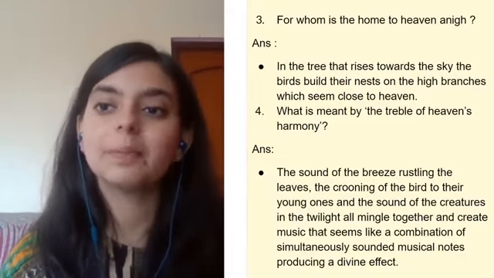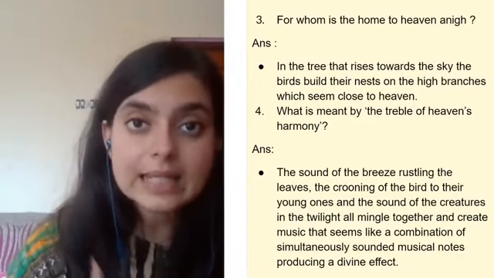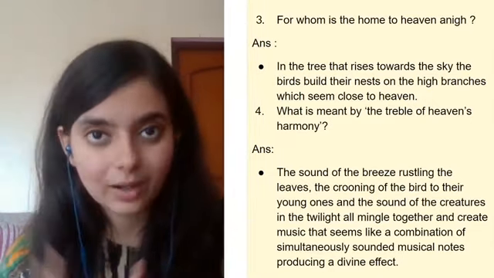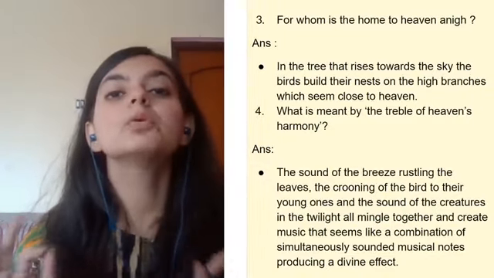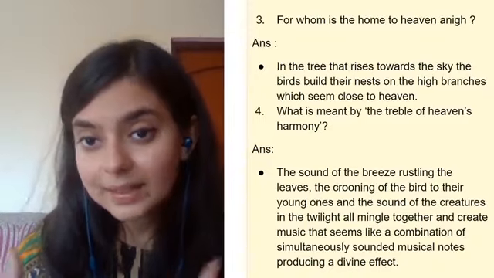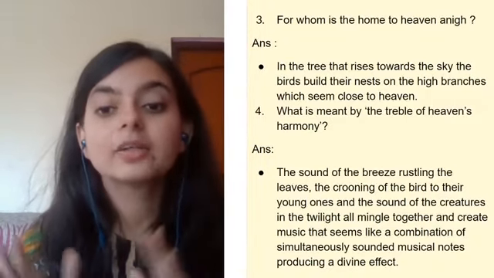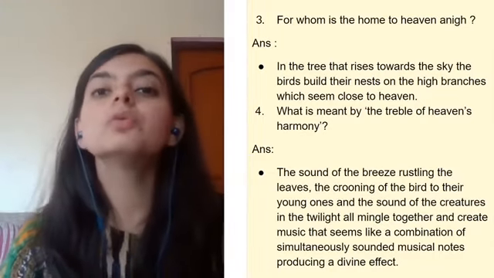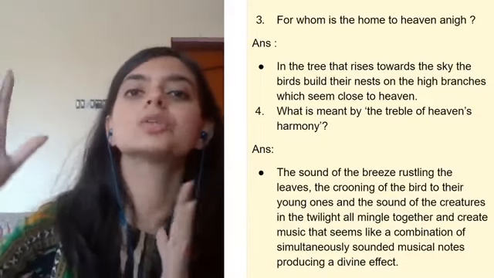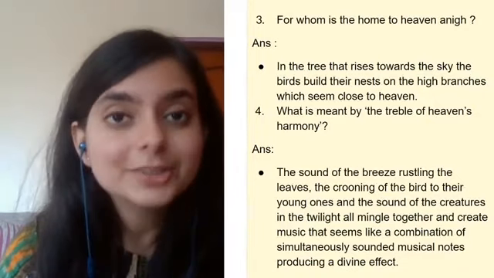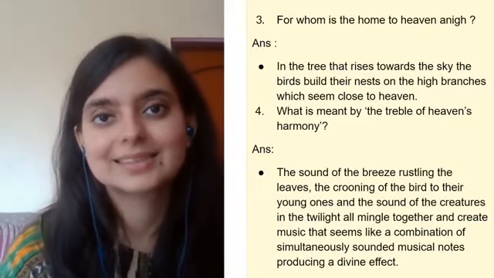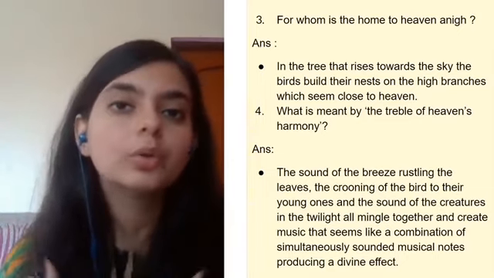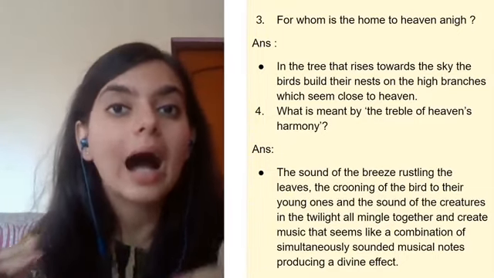So that is the treble of heaven's harmony: the rustling of the leaves mingling with the crooning of the birds singing songs to their young ones in the twilight. First of all, an auditory image is created in these lines, and it creates a beautiful and divine music, right? That music is heavenly music, very close to divinity. If you listen to that music, you will feel relaxed. You will feel as if your brain nerves are being soothed. You feel a kind of calm.